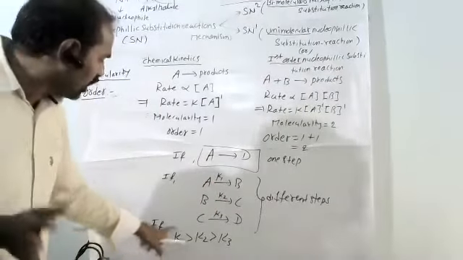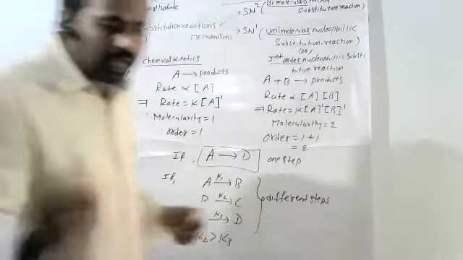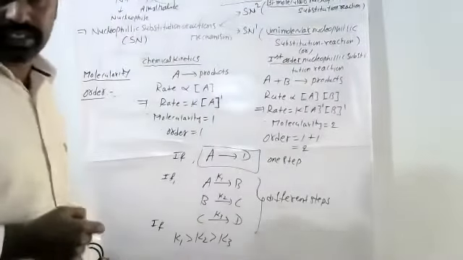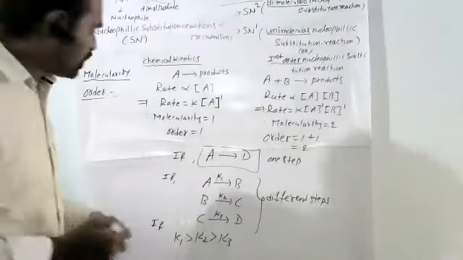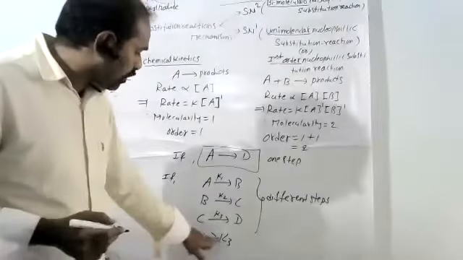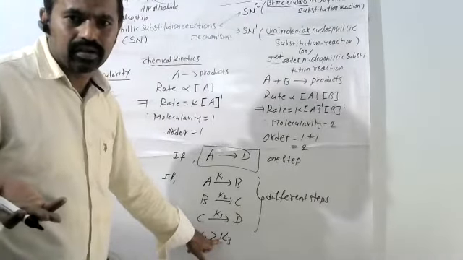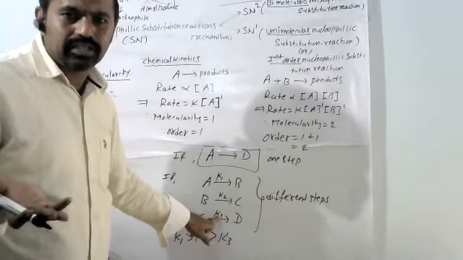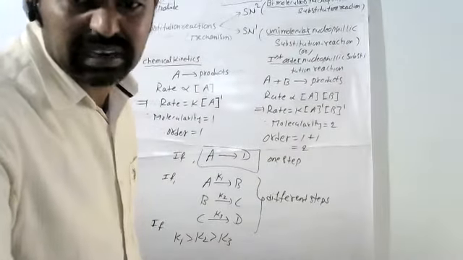If I have been given K1 is greater than K2, K2 is greater than K3, in such a process, which is the slow rate here? K3. Which is the slowest step?